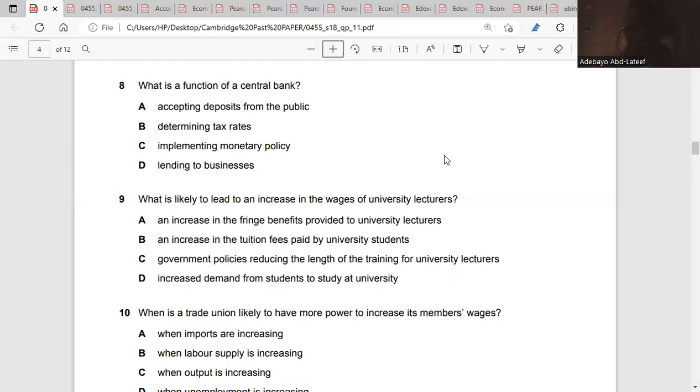And when we talk about monetary policy, we're talking about interest rate, money supply and exchange rate. That's what the central bank does.